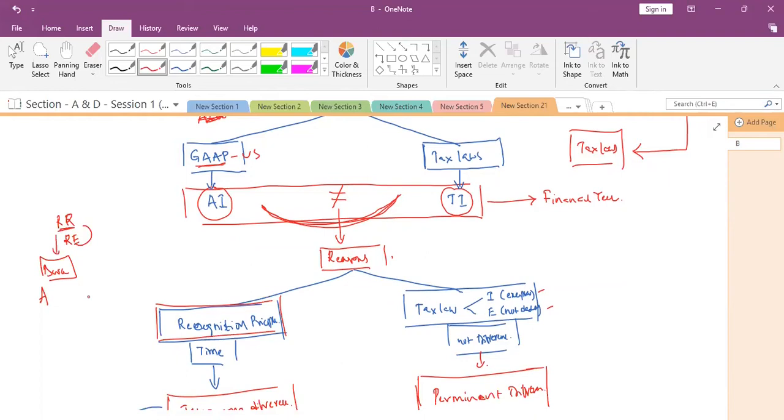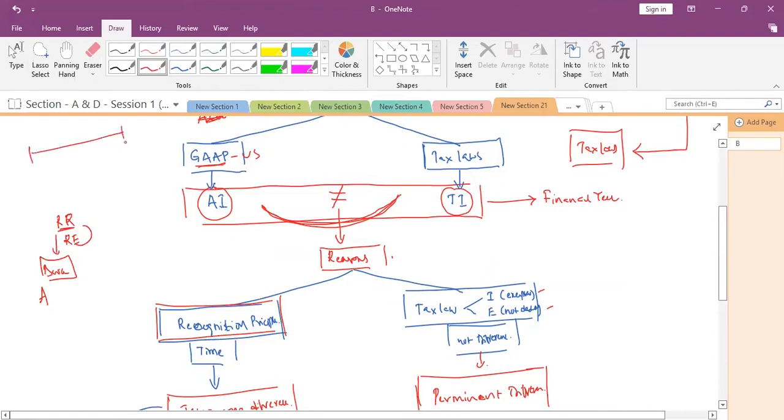But anyhow, when we take a big period of 1, 2, 3, 4, or 5 years, what will happen? The accounting may recognize this profit, revenue or expense here, and the income tax department may recognize the same revenue or expense later.